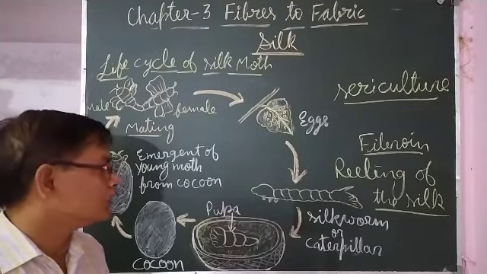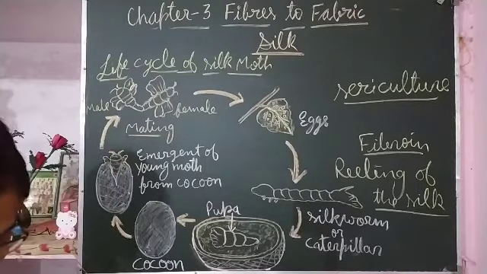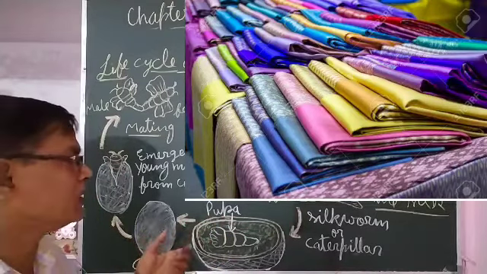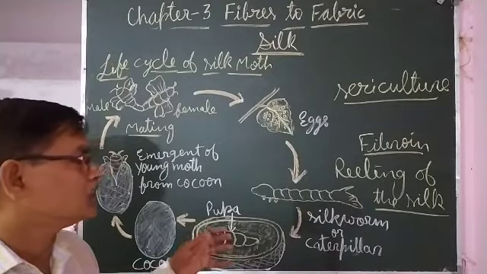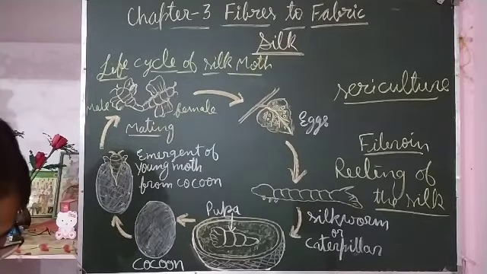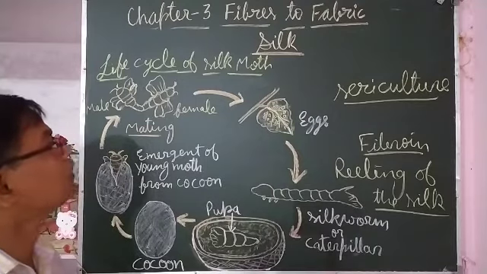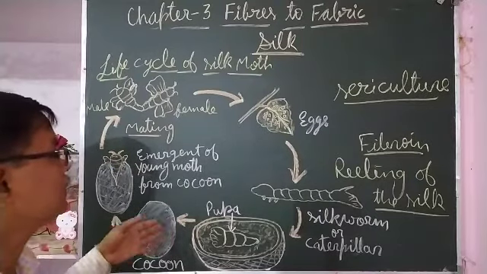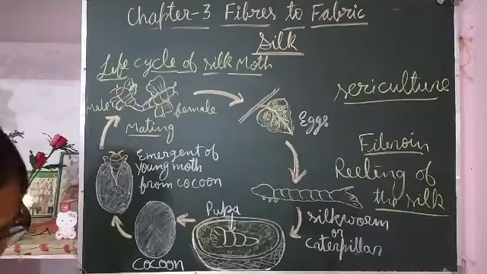So it is liked by people, mostly made into saris. Silk saris are liked by women since they are lustrous and lightweight. So silk is produced in this way, and the life cycle of the silk moth we have discussed already.